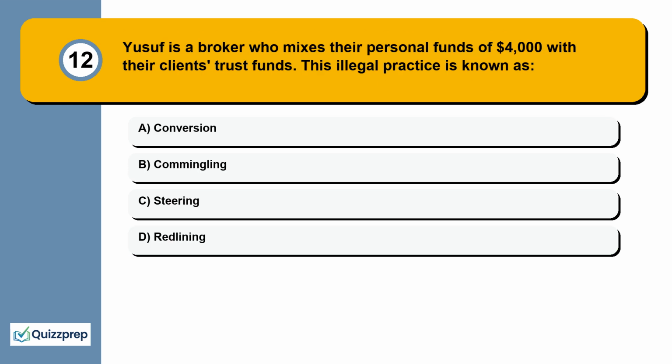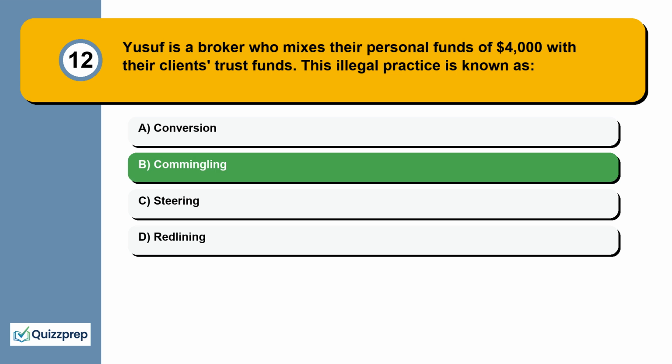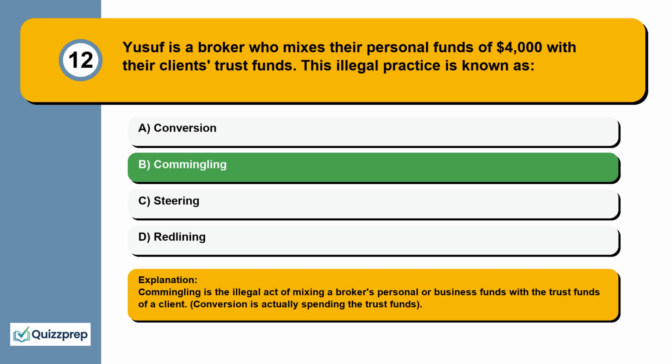Question 12. Yusuf is a broker who mixes their personal funds of $4,000 with their clients' trust funds. This illegal practice is known as conversion, commingling, steering, redlining. Commingling is the illegal act of mixing a broker's personal or business funds with the trust funds of a client. Conversion is actually spending the trust funds.